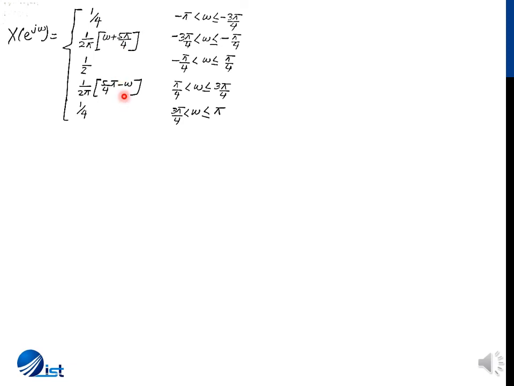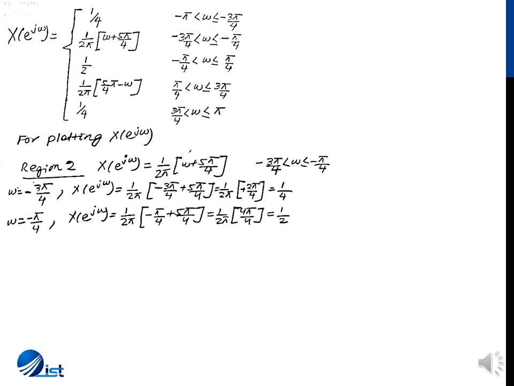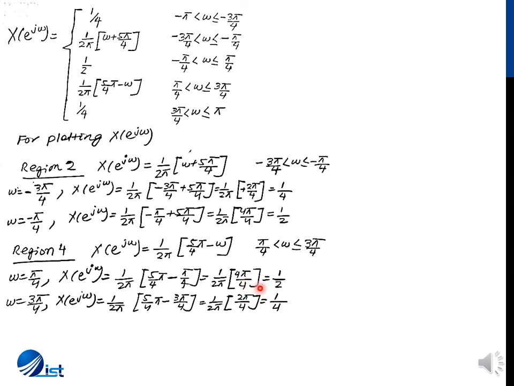For region 2 and region 4, I have derived values to see whether there was a gap in the magnitude or not. So for region 2, I have determined values at the endpoints by substituting ω equal to minus 3 pi by 4 and minus pi by 4, and I get 1/4 and 1/2 at these endpoints. Similarly, for region 4, I get a value of 1/2 and 1/4 at the endpoints.